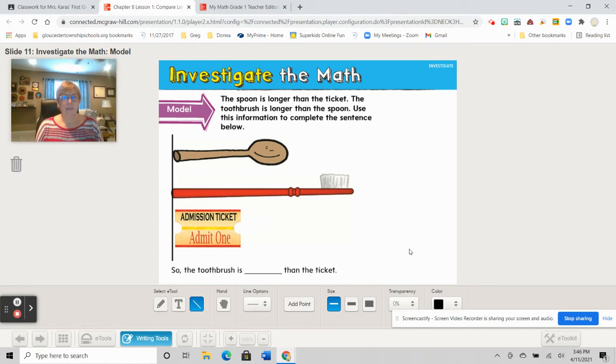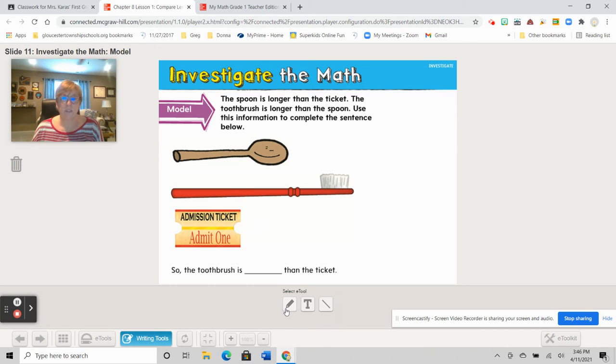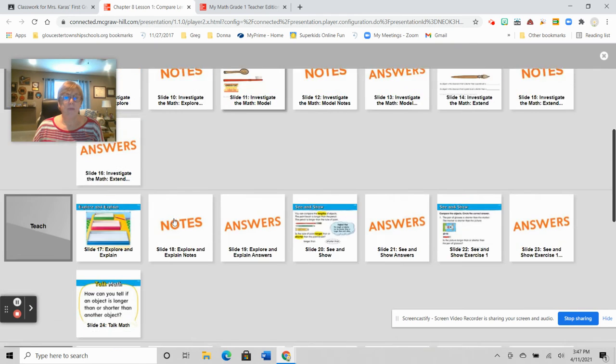The spoon is longer than the ticket. You can use your finger to compare those two so you can check that. The toothbrush is longer than the spoon. Okay. Now we're going to use that information and complete that sentence below. So they're going to say the spoon is longer than the ticket. The toothbrush is longer than the spoon. So the toothbrush is blank than the ticket. Is it longer or shorter than the ticket? What do you think? That's right. If you said longer, you were correct. The toothbrush is longer than the ticket. Very good.